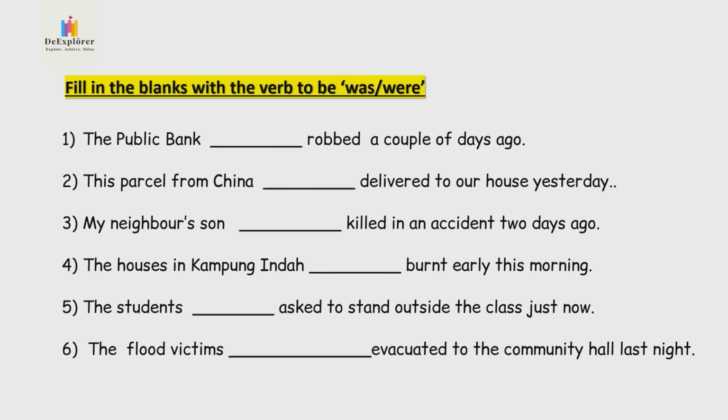Next exercise. Now, before you copy the sentences into your exercise book, I want you to read the sentences first. Look at number 1. Can you see the words a couple of days ago? 就是2天前. And then number 2, can you see the word yesterday? 昨天. Number 3, 2 days ago. Number 4, early this morning. Number 5, just now. And number 6, last night.